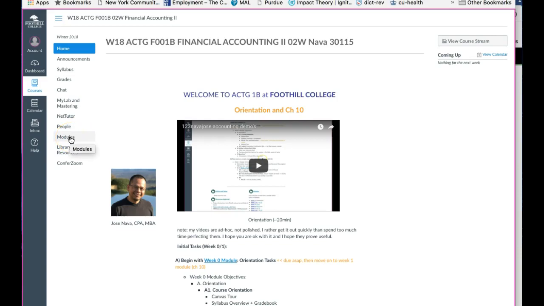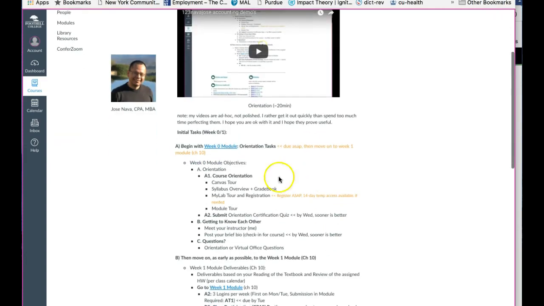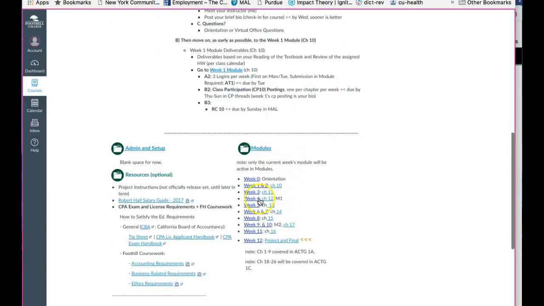Modules is where you're going to be going mostly, and you can access your modules through this link on the left side, or through this link in the central panel, or even through the links here. I give you an overview of the whole quarter right on the home page, so you can know where we stand. For example, week 0, which is the first couple of days in the quarter, is all about the orientation.